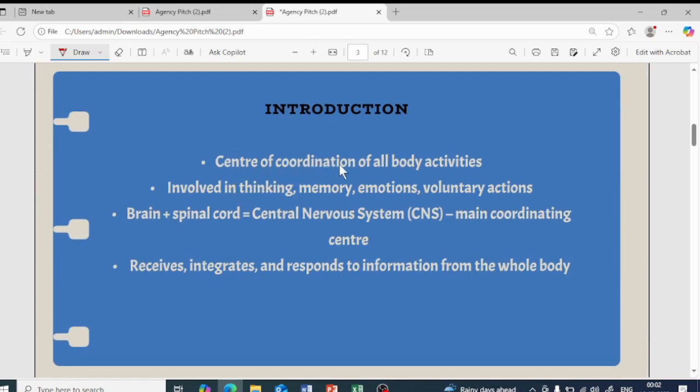The center of coordination of all body activities is nothing but the brain. So the brain acts as the main boss, just like at your school. The principal will be the main boss, isn't it? Under him, your teachers will be working, and even the clerks and all will be working. Under his guidance, the teachers, the clerks, and other employees will be working. The same way, the brain is the main boss of our body, and the brain controls and coordinates all of the body activities.